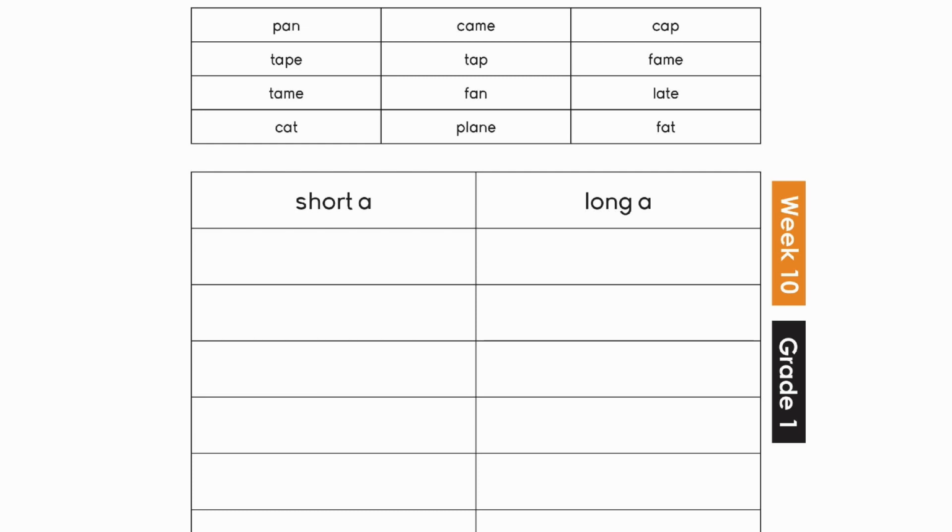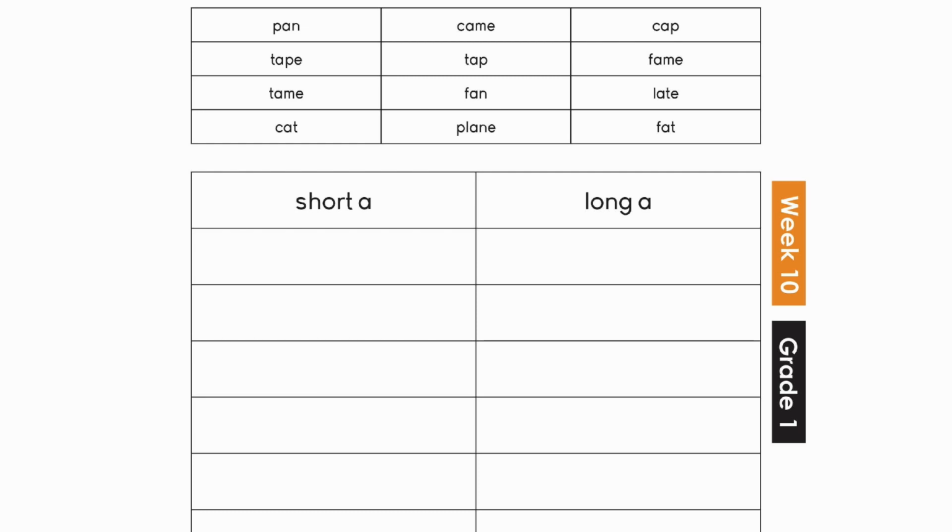So we have our short vowel sound. Let's say it together. a. a. Very good. And then now we have our long vowel sound. A. A. So don't forget, the short vowel sound is the sound that it normally makes when it's talking. a. But sometimes it needs to say its name, just like how sometimes you have to say your name. And the name is A.